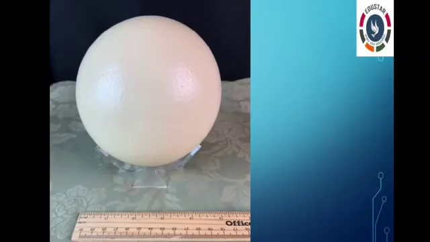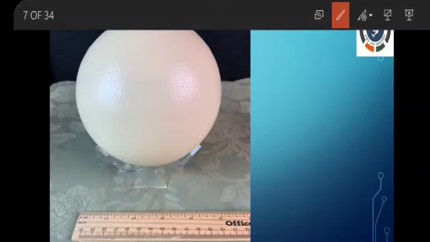The diameter range of the ostrich cell is 170 millimeter by 130 millimeter. What is the diameter of the ostrich cell? 170 mm by 130 mm in range.